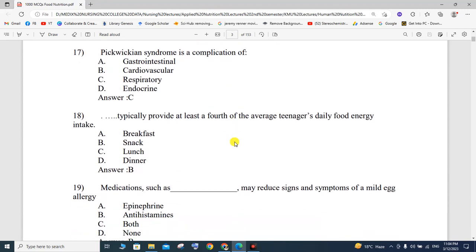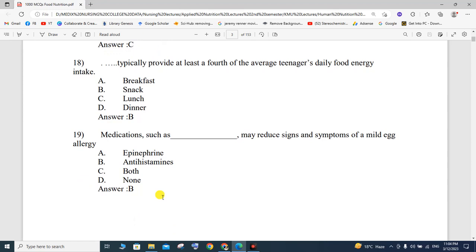Another one: dash typically provides at least a fourth of the average teenager's daily food energy intake. For example, breakfast, snacks, lunch and dinner. So snacks typically provide at least a fourth of the average teenager's daily food energy intake. So the correct option is B, that is snacks.